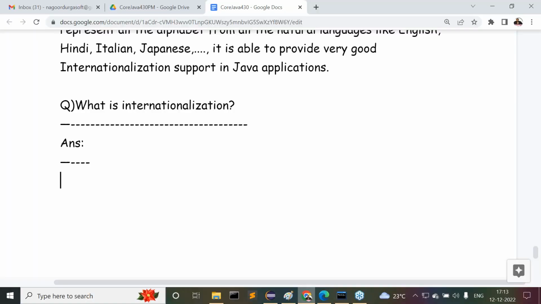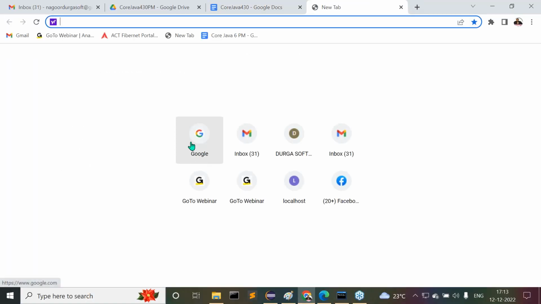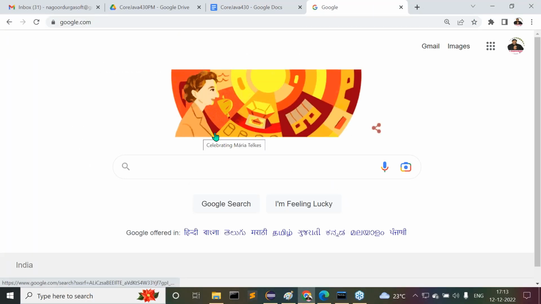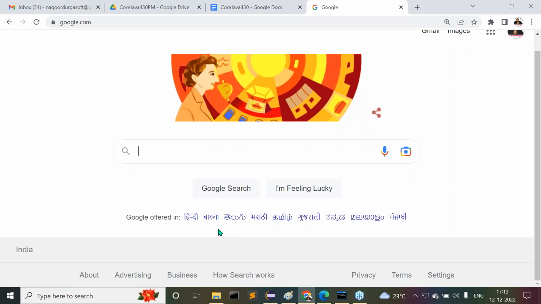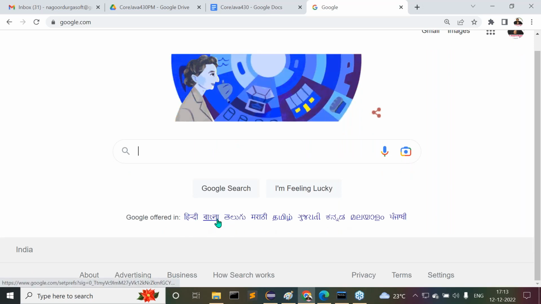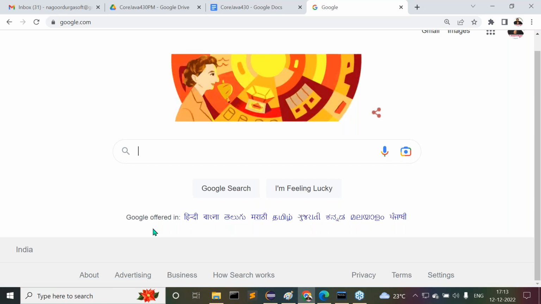One simple question, guys. All of you know. What are all these? Hindi, like all the languages, different languages are available. Am I right or not? What are all these actually? Why is Google providing this many languages support?